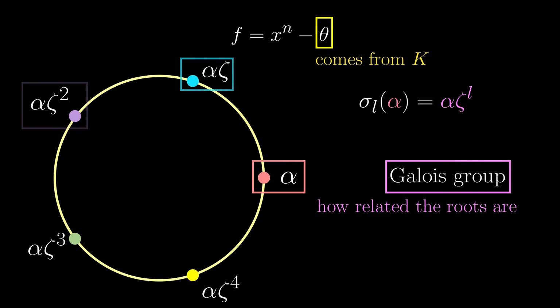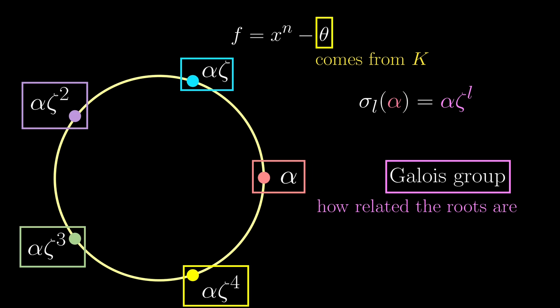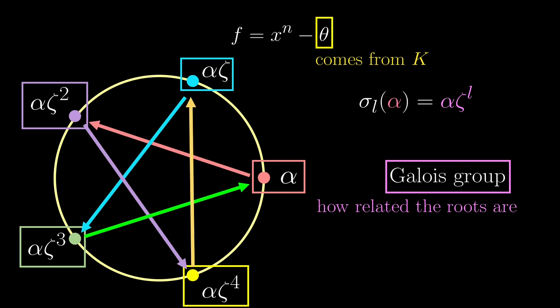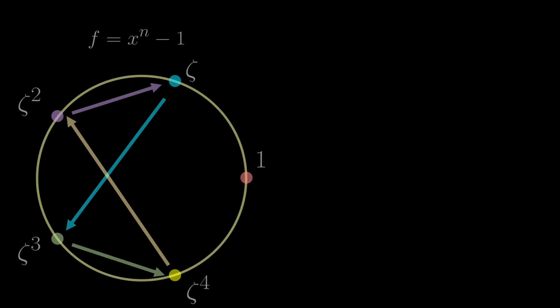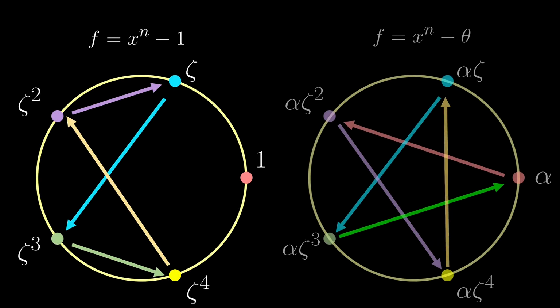In this case, the roots are very related to each other. They are just different by some powers of zeta, so there aren't many available automorphisms, and the Galois group remains very small. But the main message here is that in these two examples, the Galois groups are both abelian.